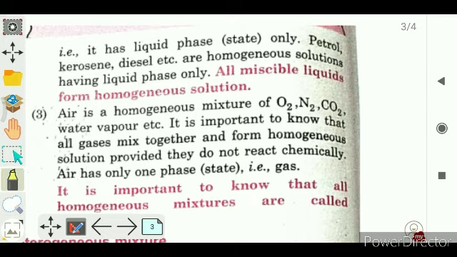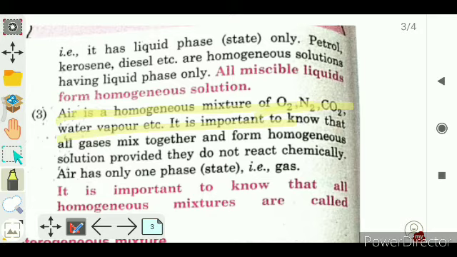Now here is another example of a homogeneous mixture in which the gaseous physical state is found, and the most important example is air. It means air is a homogeneous mixture of oxygen, nitrogen, carbon dioxide, water vapor, etc. If someone asks what do you mean by air, what will you answer? Air is the mixture of gases.